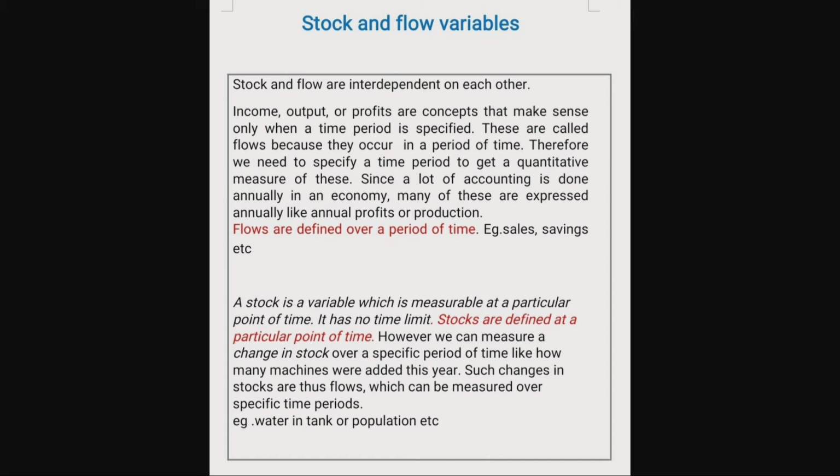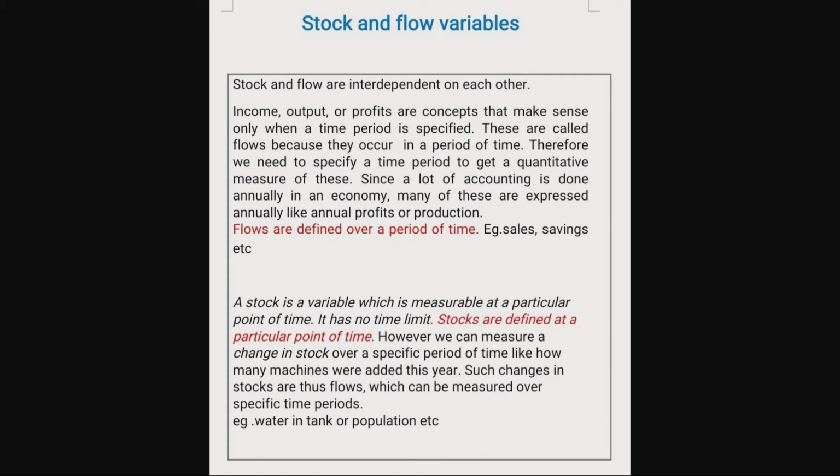The next is stock. A stock is a variable which is measurable at a particular point of time. It has no time limit. Stocks are defined at a particular point of time, but flows are defined over a period of time.